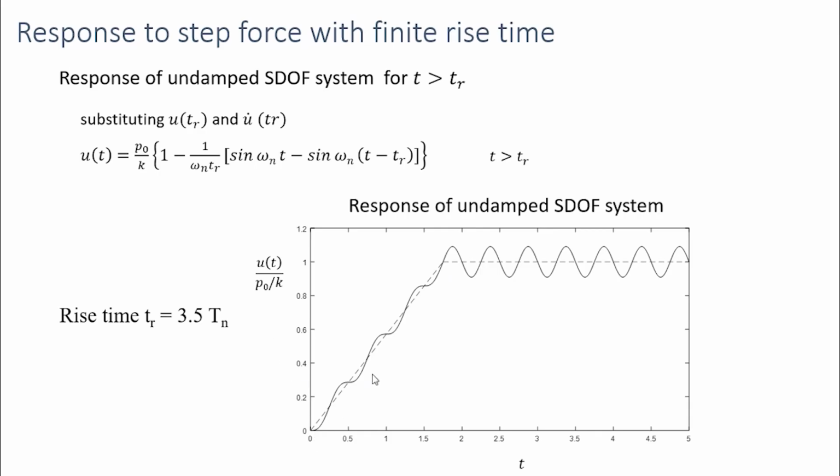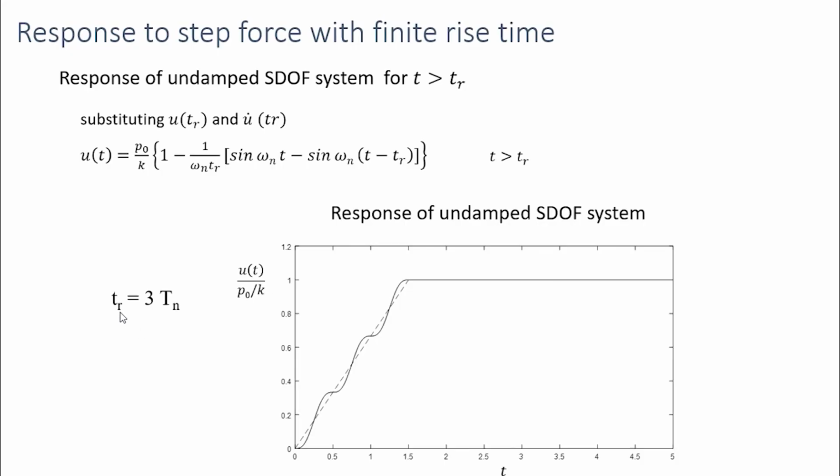As you can see, during the ramp portion, the system is oscillating, but the amplitude of oscillation is very small, and it is oscillating about the static response as we have discussed earlier. After T equal to TR, it is oscillating about this static response P0 by K. Now let's see the response for other values of rise time.